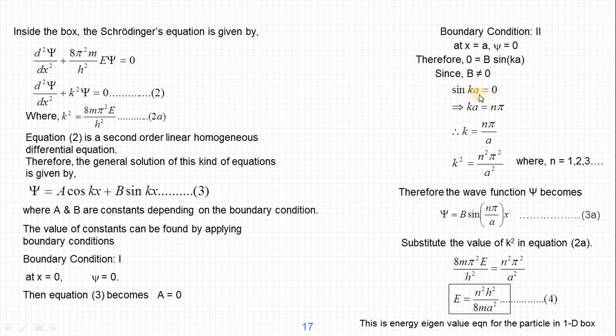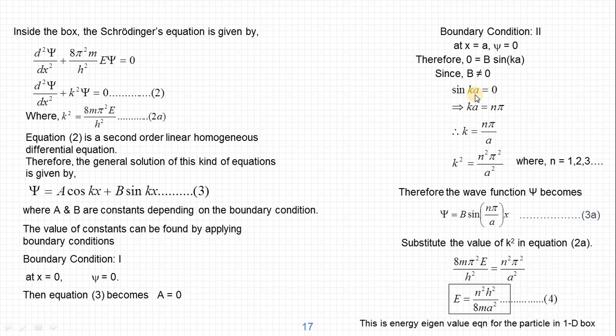If sin ka is 0, for what values of ka does sin ka become 0? If ka is 0, then sin 0 is 0. So we got one value as 0. But even for another value, say ka is pi, sin pi is also 0.